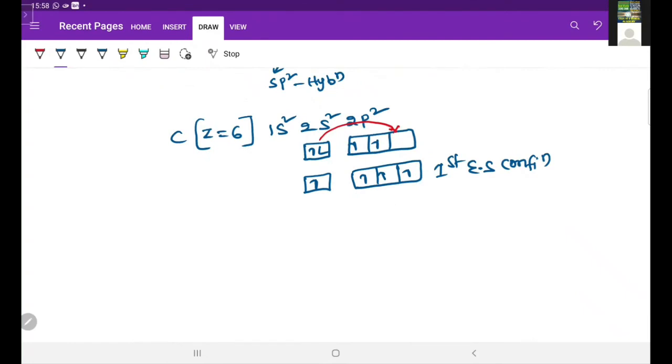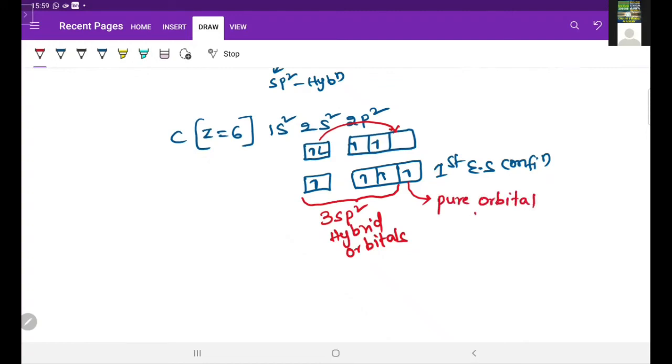In this first excited state configuration, one s orbital and 2 p orbitals undergo hybridization and form 3 sp2 hybrid orbitals. And these 3 sp2 hybrid orbitals are arranged in trigonal planar geometry. The other orbital that is not involved in the hybridization is called a pure orbital, or it is also called an unhybridized orbital.